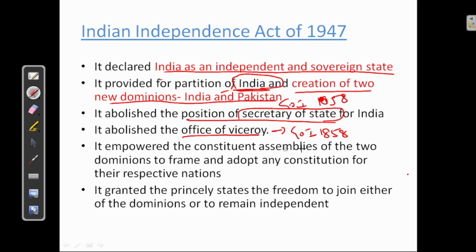It empowered the constituent assemblies of the 2 dominions to frame and adopt any constitution for their respective nations. So it gave power to two dominions, that is India and Pakistan, to adopt any constitution for their respective nations. Okay, it granted the princely states the freedom to join either of the dominions or to remain independent. So princely states were given freedom to join any of the dominions, either India or Pakistan. Also, they were given freedom to remain independent.